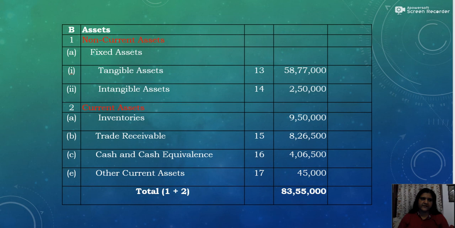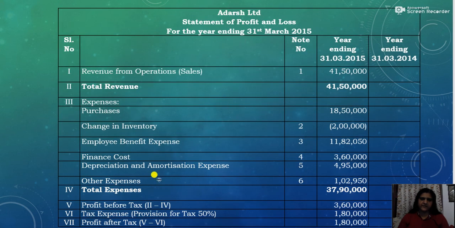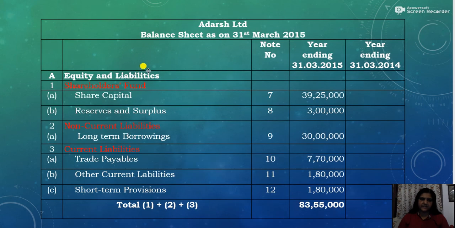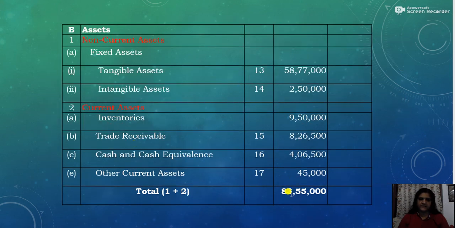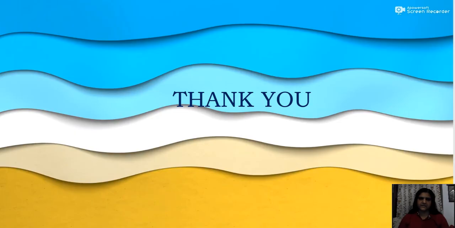So this is the final account. Statement of profit and loss, the profit after tax is 1,80,000. Then the balance sheet, the total of equity and liabilities comes to 83,55,000, and the assets also 83,55,000. So the balance sheet total is 83,55,000. So this is regarding the preparation of the statement of profit and loss and also the balance sheet as on 31st March 2015. Okay, thank you.